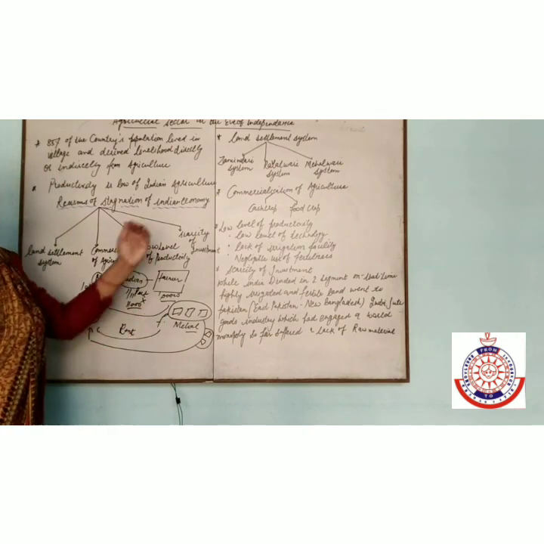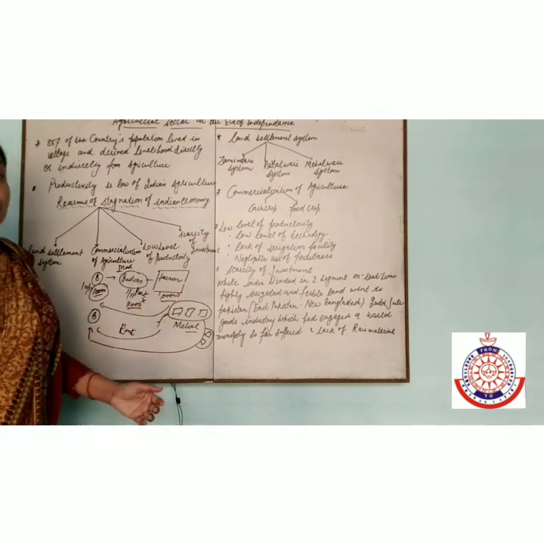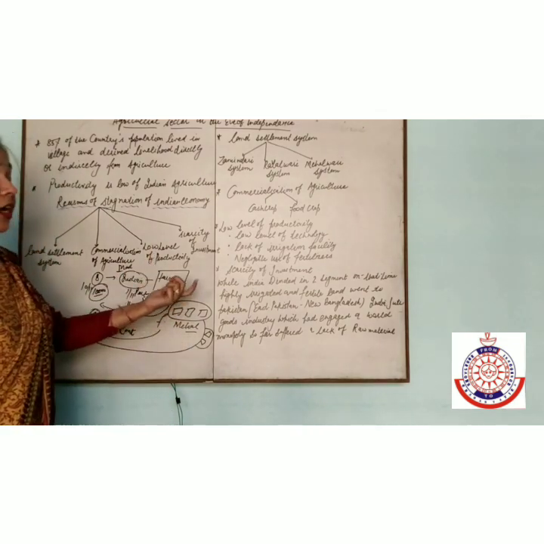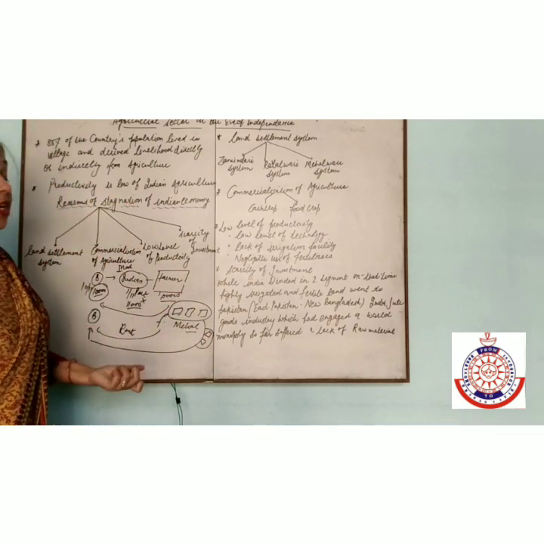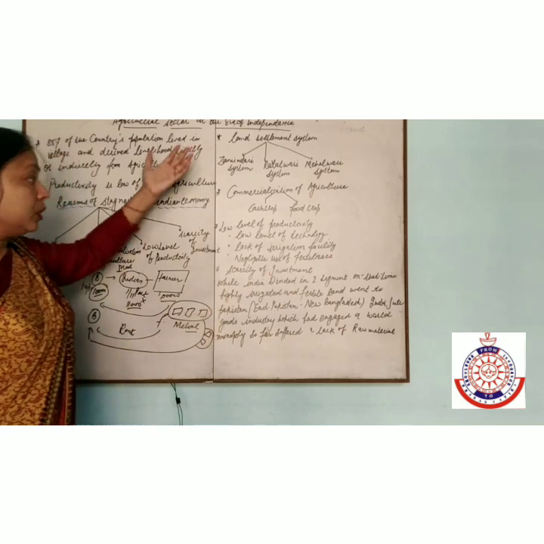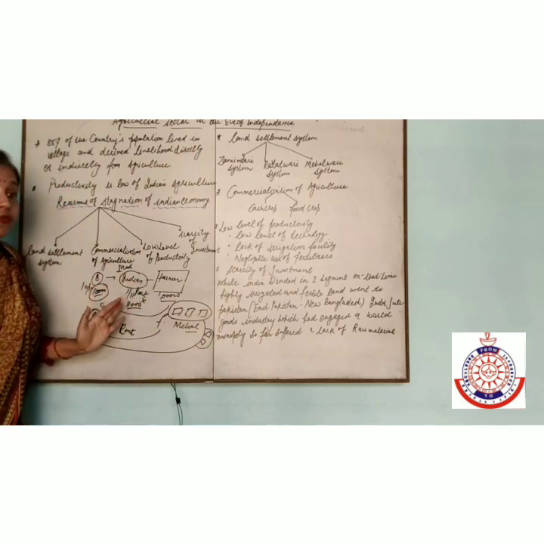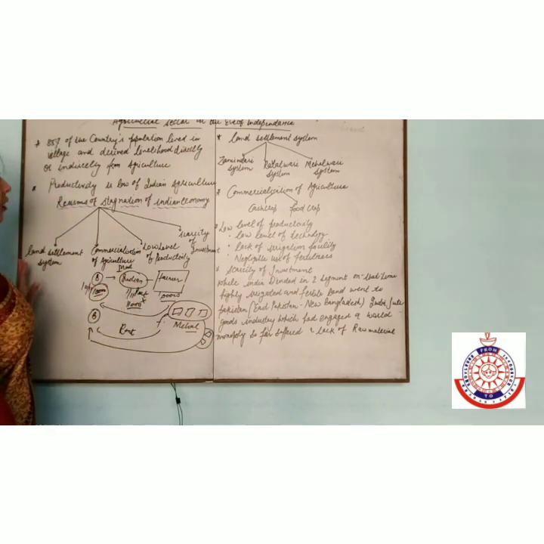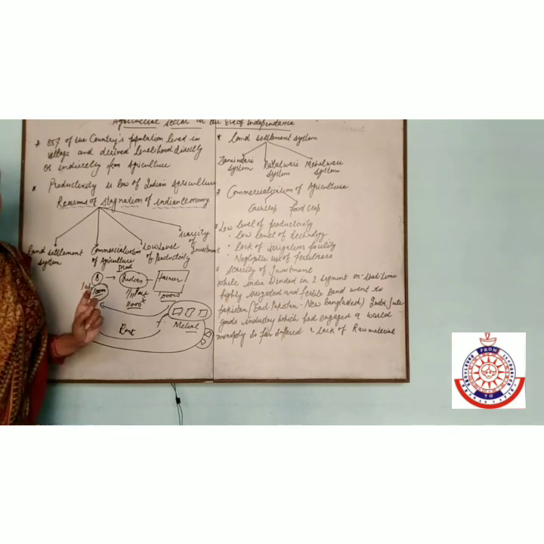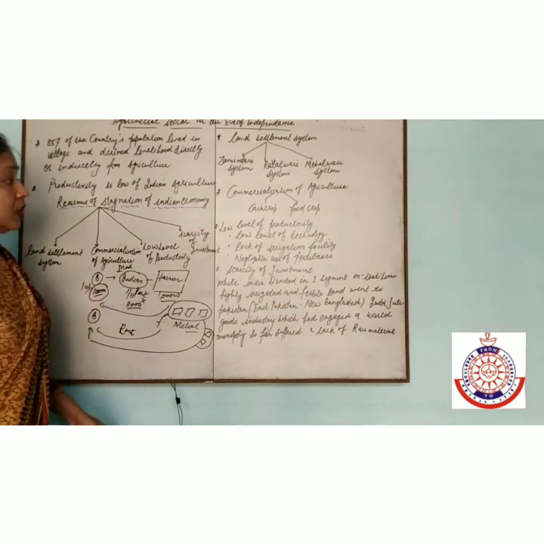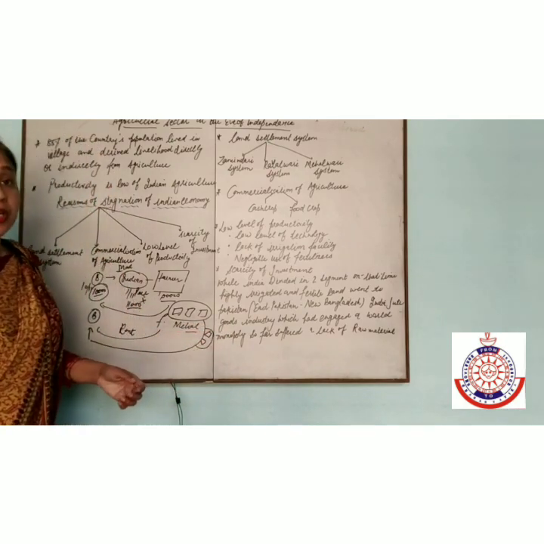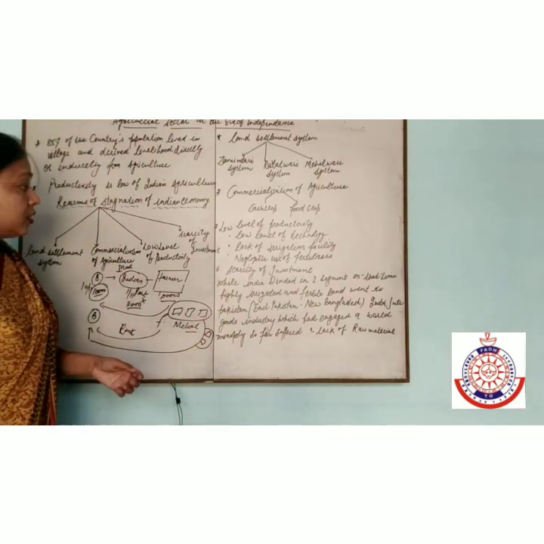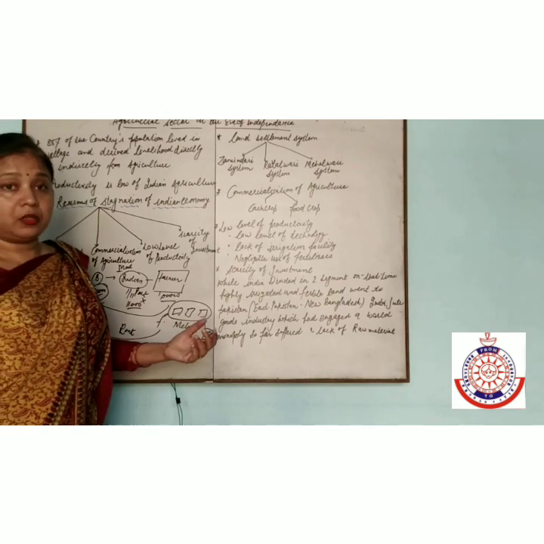Where did most of our land go? Into Pakistan. So Indian agriculture is backward. These are the features of backwardness of Indian agriculture. The first is the land revenue system. The second is commercialization. Third is low level of productivity. And fourth is scarcity of investment.